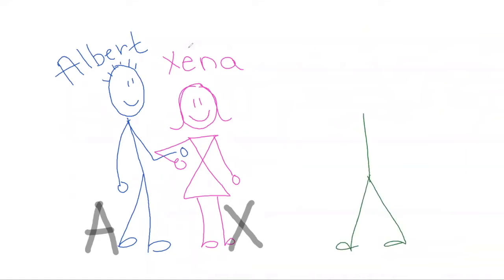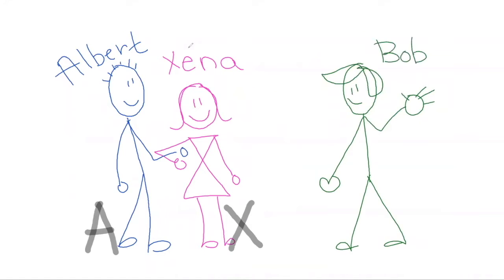Now, a new guy comes to school. His name is Bob. He's got stylish hair. He's a great dresser, wears a tie. A little more flashy than old Albert. So we'll call Bob B.